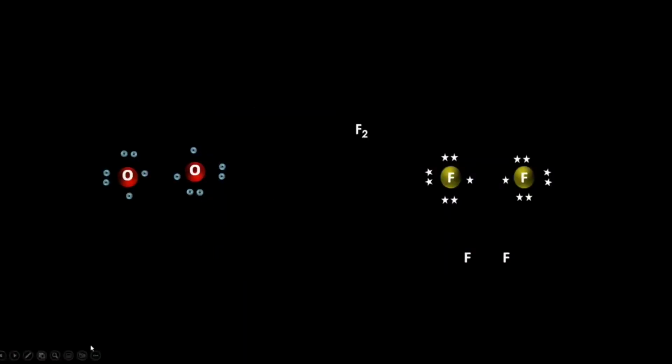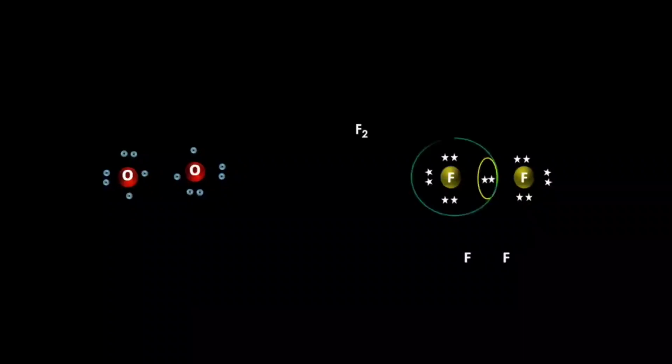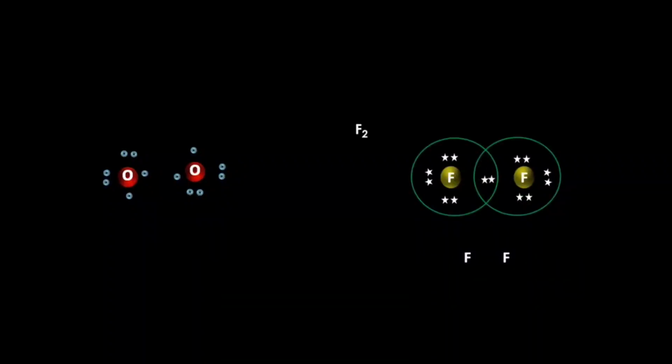The formation of fluorine molecule. Two fluorine atoms contribute their single valence electron, make an electron pair, and share them mutually, and they form the fluorine molecule. As only one pair of electrons makes the bond, it is a single covalent bond.